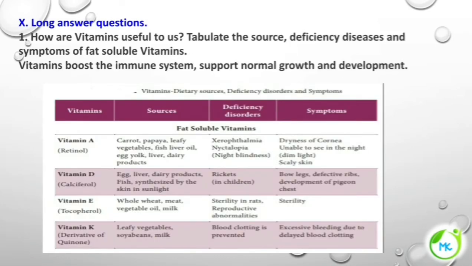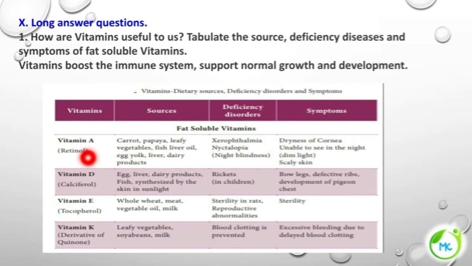Long answer. How are vitamins useful to us? And tabulate the source, deficiency diseases and symptoms of fat-soluble vitamins. Vitamins boost the immune system and support normal growth and development. So this is the answer for how vitamins are useful to us. Now we are going to tabulate the source, deficiency diseases and symptoms of fat-soluble vitamins.